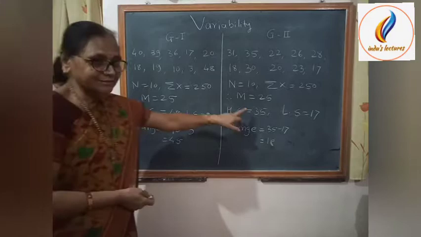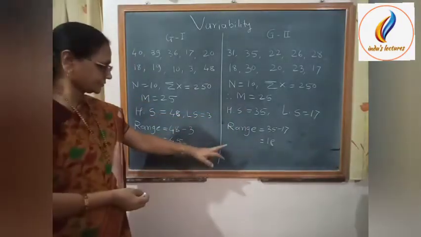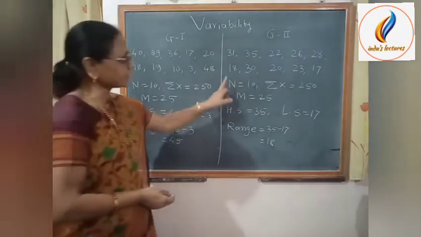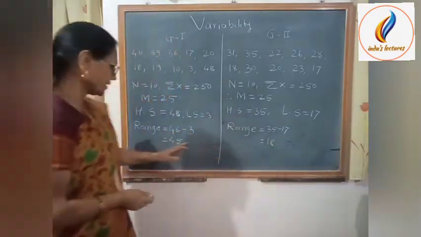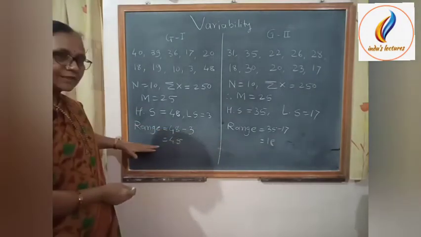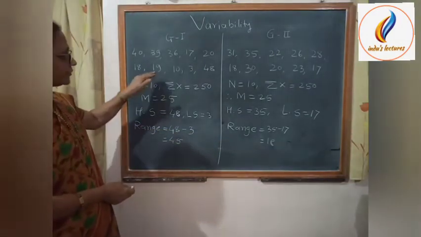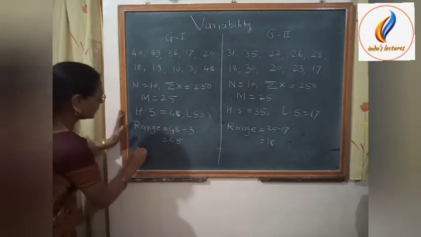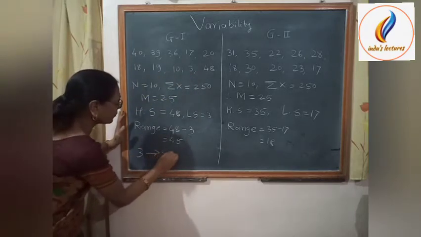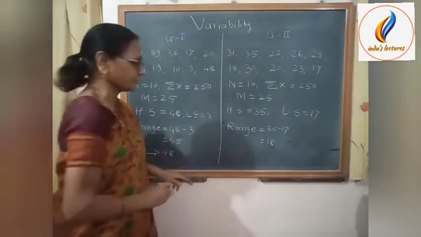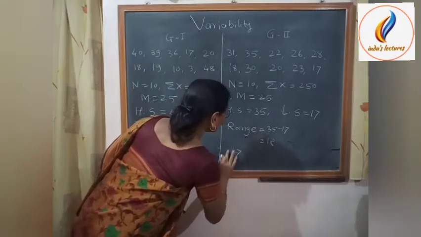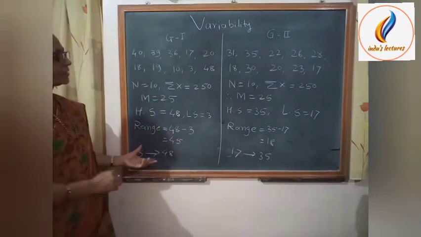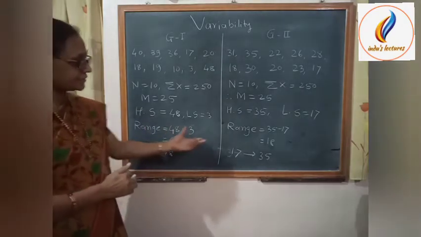Their means are the same but ranges are different. For the first group the range is 45 and for the second group the range is 18. That means there is a lot of difference between the ranges. In the first group these scores are distributed from 3 to 48 and in the second group from 17 to 35.